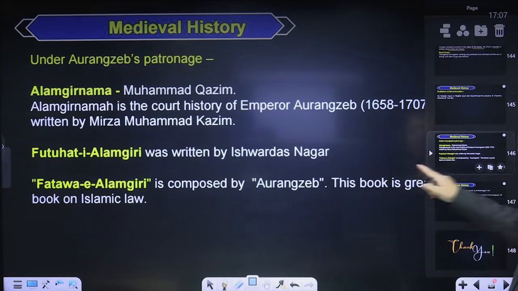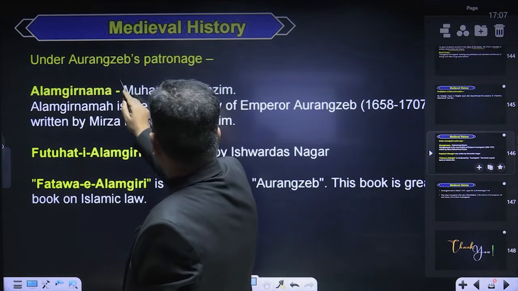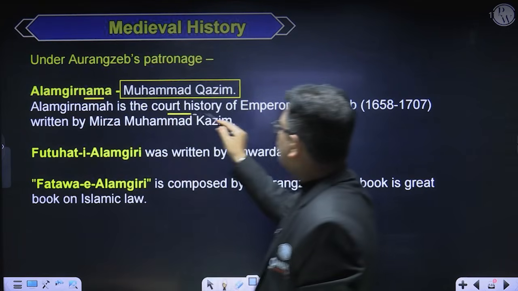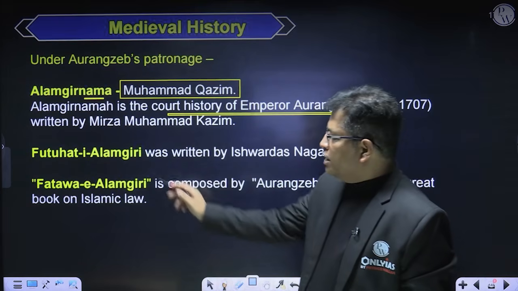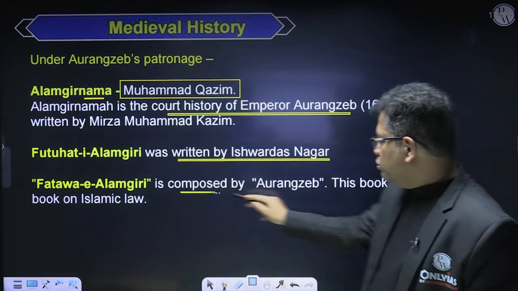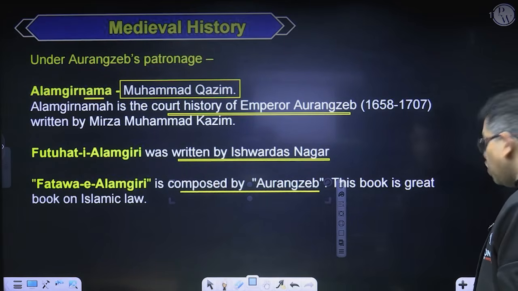Okay. And during his time, Muhammad Qasim had written Alamgirnama. Alamgirnama is the court history of Emperor Aurangzeb. Okay. Futuhat-e-Alamgir was written by Ishwardas Nagar, and Fatawa-e-Alamgiri was composed under Aurangzeb himself. The book is a great book of Islamic law.